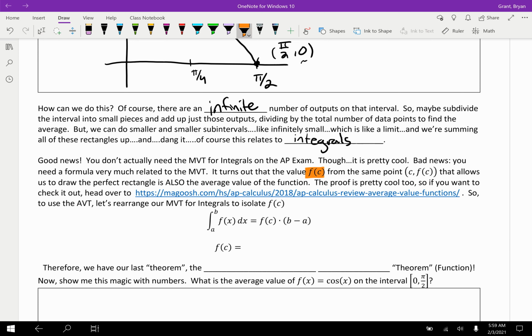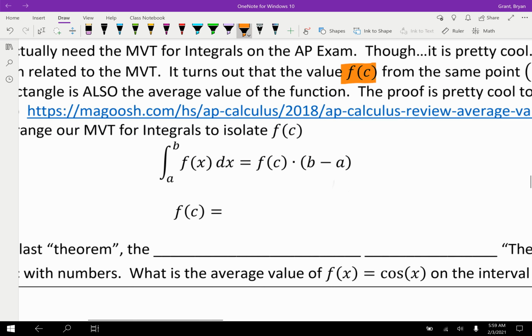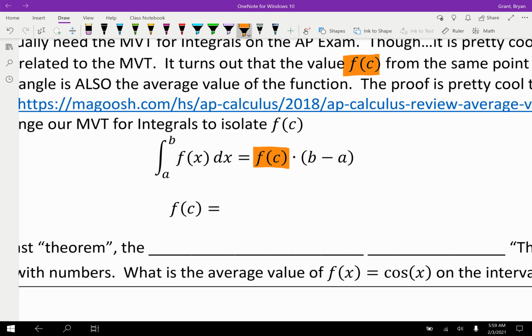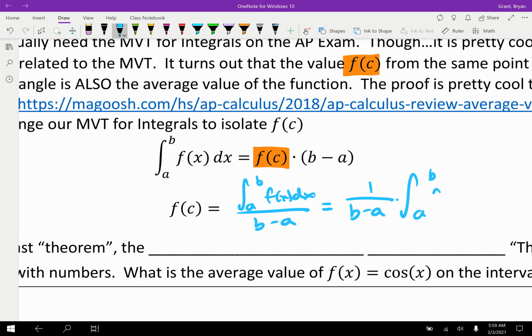Now, if f of c is the average value of our function, let's rearrange to isolate f of c, because that's what we're interested in. To do that, you could divide by b minus a. So there's nothing wrong with saying the average value is given as the integral from a to b of f of x dx divided by b minus a. But I see it much more commonly written as 1 over b minus a times the integral from a to b of f of x dx. Hopefully you can convince yourself that these two are the same.